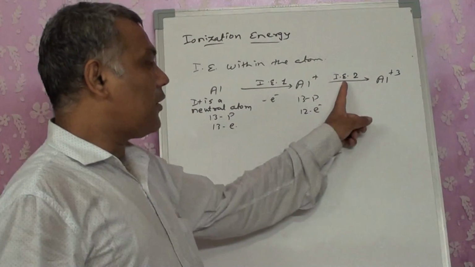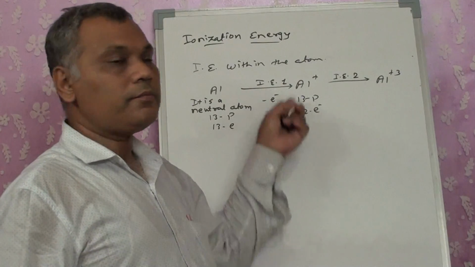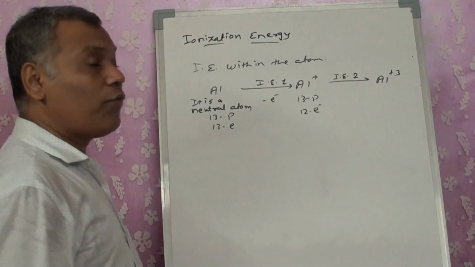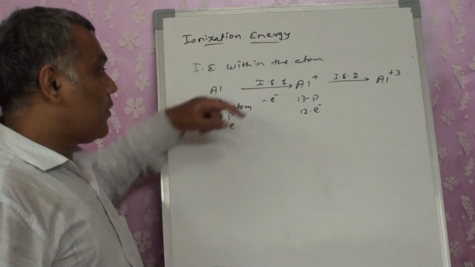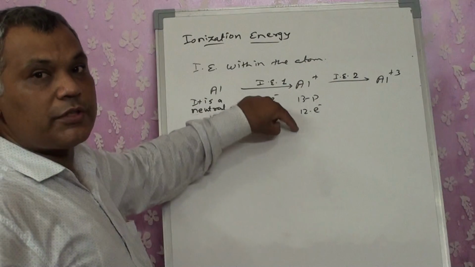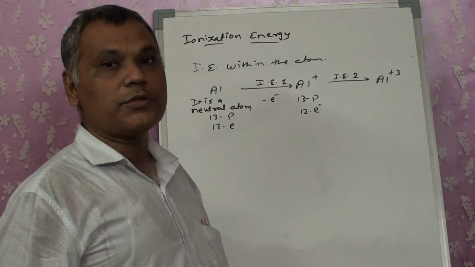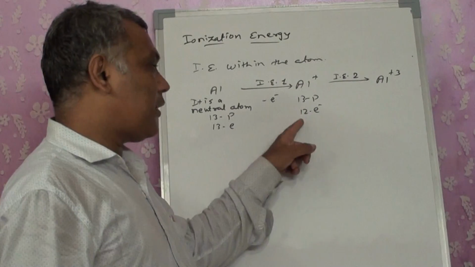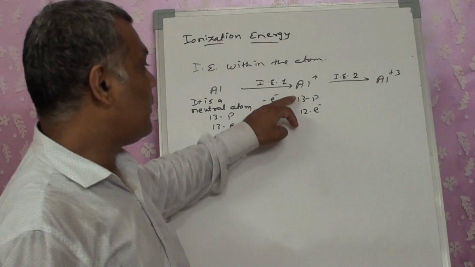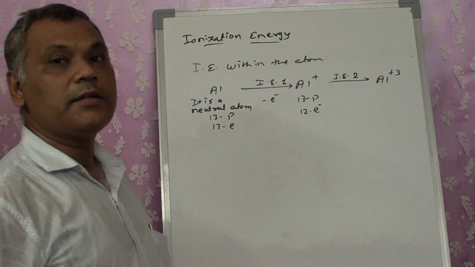Now this ionization energy is not from the neutral gaseous atom, but still it is within the atom. Now in this case what will happen? Here the force of attraction of the nucleus towards the electron has increased. There are 13 protons which are positively charged, and there are only 12 electrons with a negative charge. So the force of attraction of the proton towards the electron has increased.